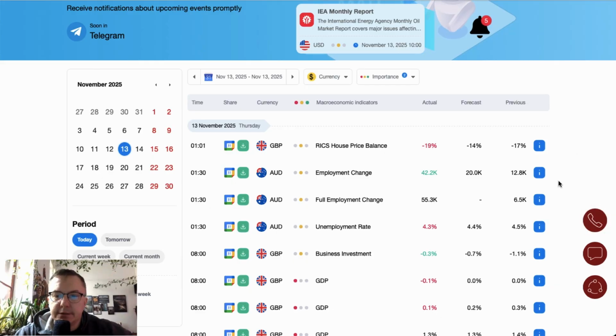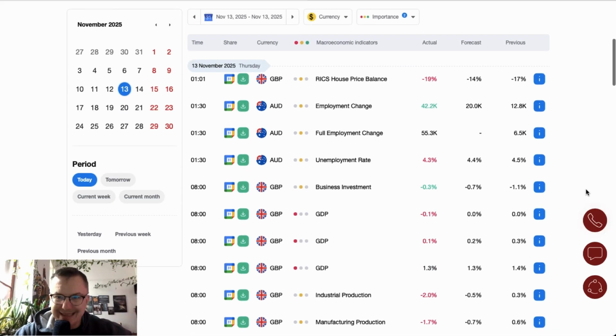House price balance in the UK decreases from minus 17 to minus 19. Market participants expected a forecast of minus 14, so this didn't happen. Bad data from the UK at the beginning of the day, and the GDP in the UK deteriorates even more, from 0 now to minus 0.1, and the quarterly measurement is 0.1 from 0.3, and the yearly GDP is from 1.4 to 1.3%. So another bad data from the UK.